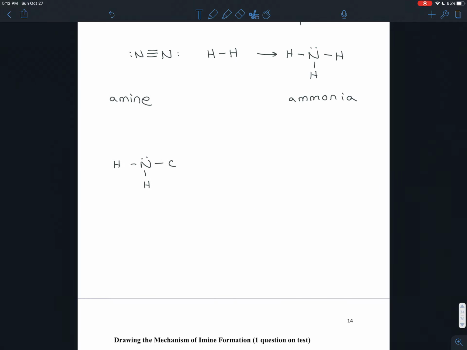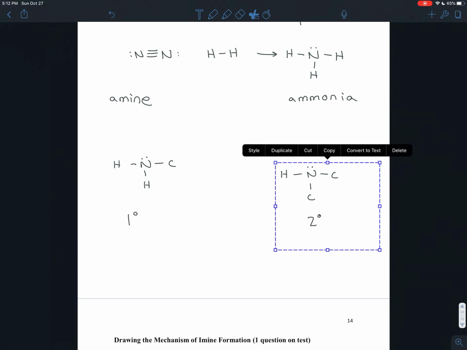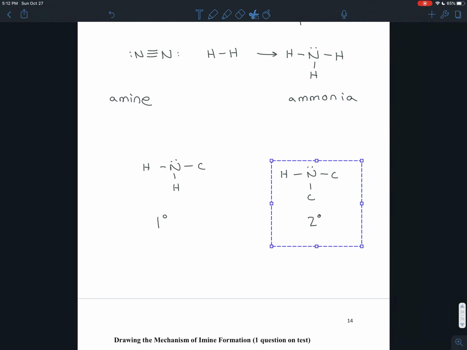You could have an amine where the nitrogen is just bonded to 1 carbon, and that would be a primary amine. You could have an amine where the nitrogen is bonded to 2 carbons, and that would be a secondary amine. Or you could have an amine where the nitrogen is bonded to 3 carbons, and that would be a tertiary amine. Now, we're not going to be dealing with the tertiary amines in this chapter, but we will be dealing with primary and secondary amines. And for this video, we will just be dealing with the primary amines. So we'll hold off on secondary amines. We'll talk about those in a future video.